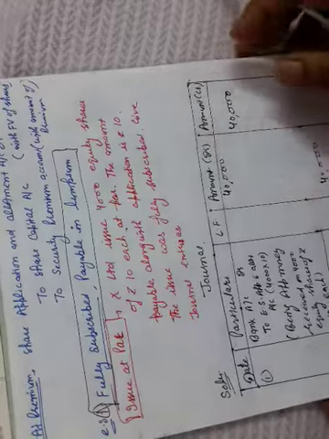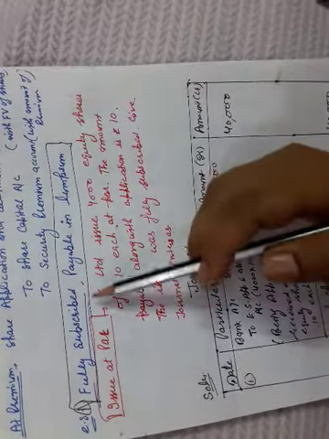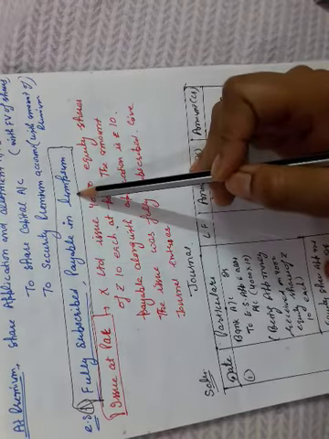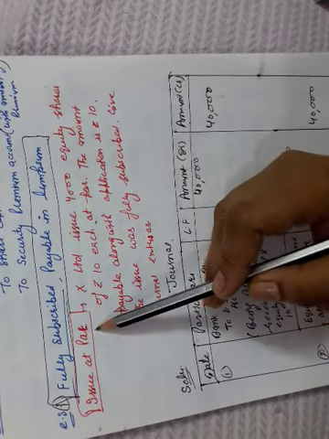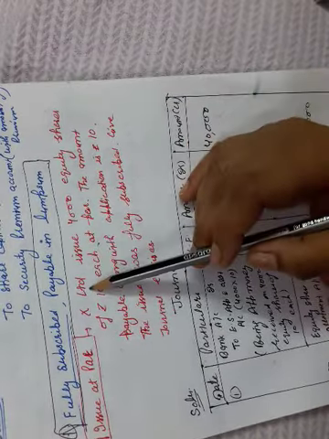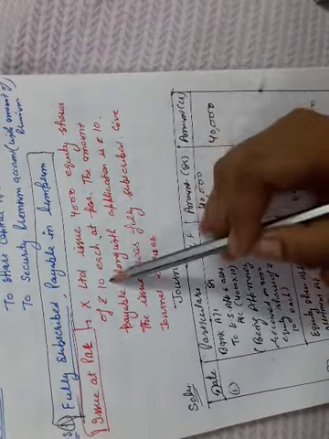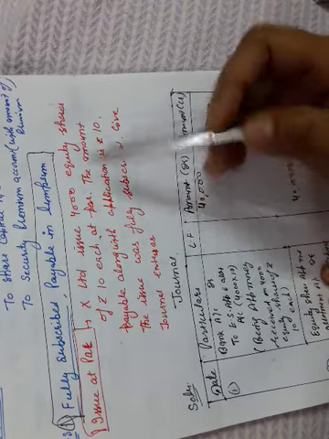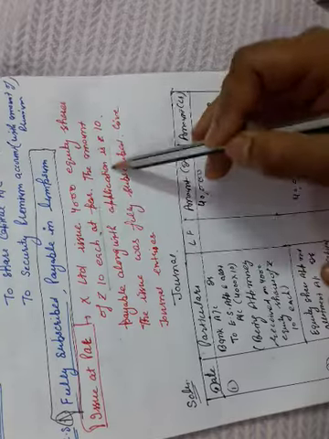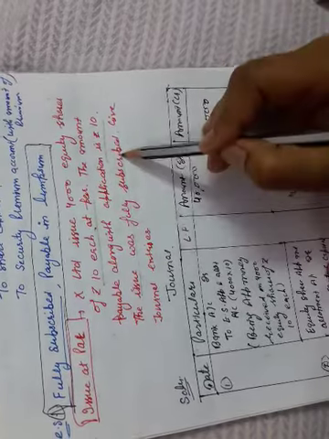Now we'll take an example. When the company's shares are fully subscribed and payable in lump sum, then issue at par. When the company in these two conditions issues the shares at par, we'll take the example: X Limited issues 4,000 equity shares of 10 each at par. The amount payable along with application is rupees 10, because 10 is the par value and 10 is also received. The issue was fully subscribed.